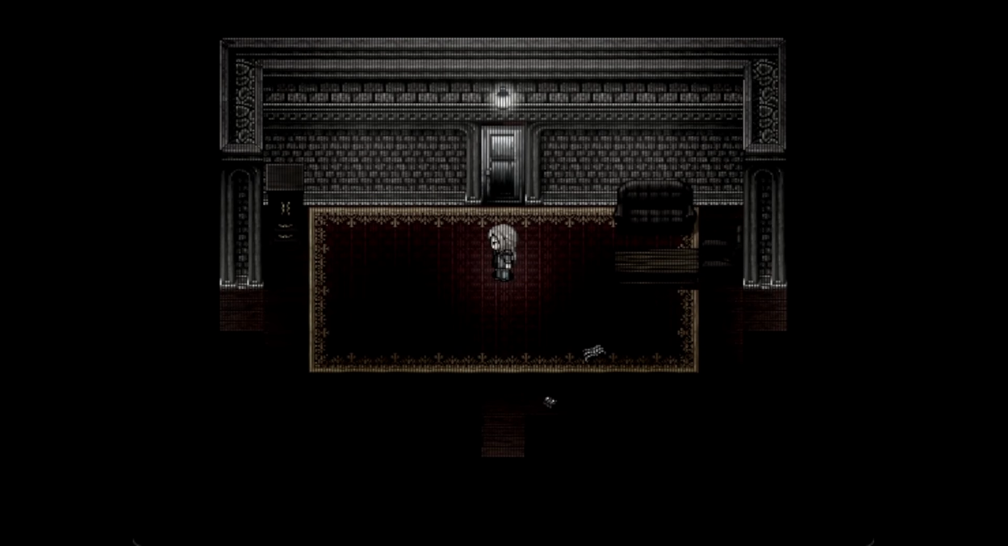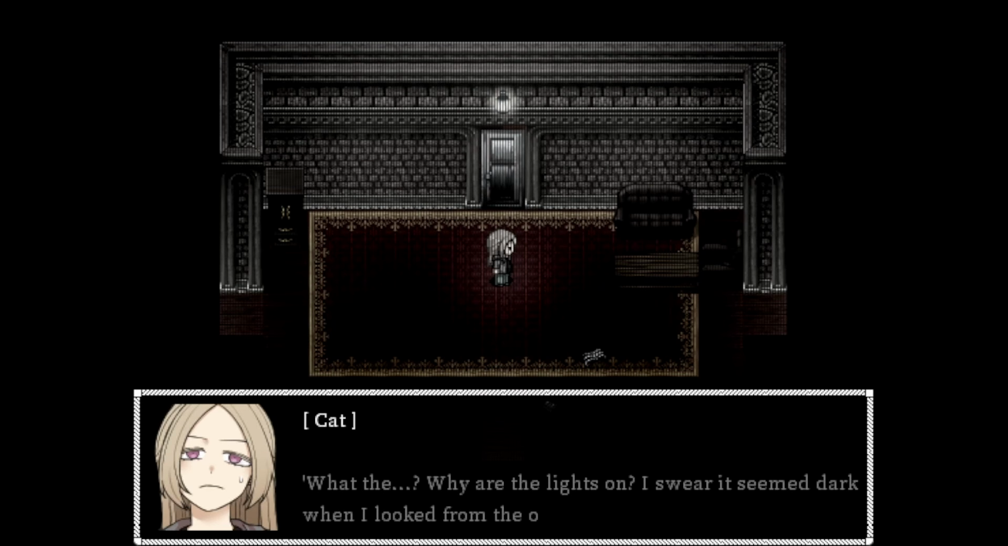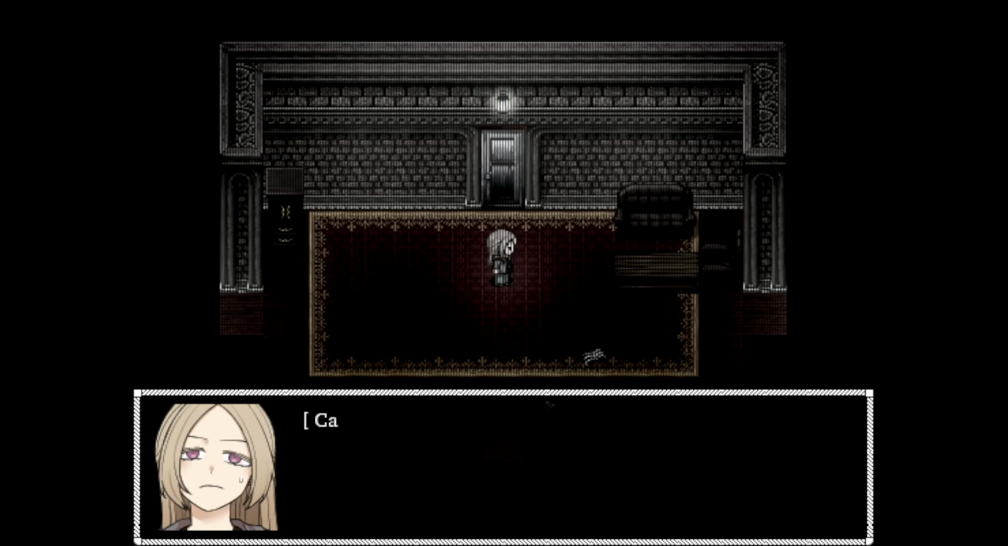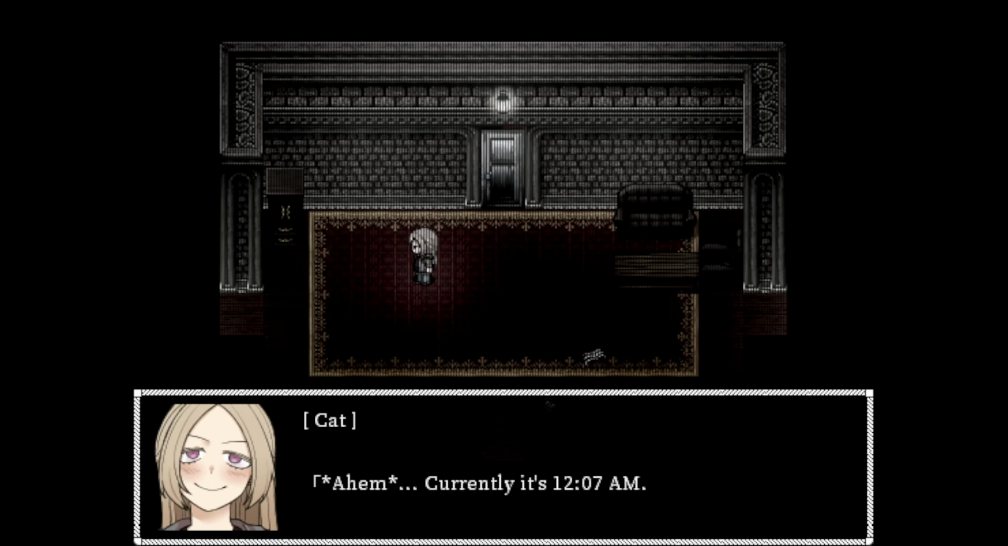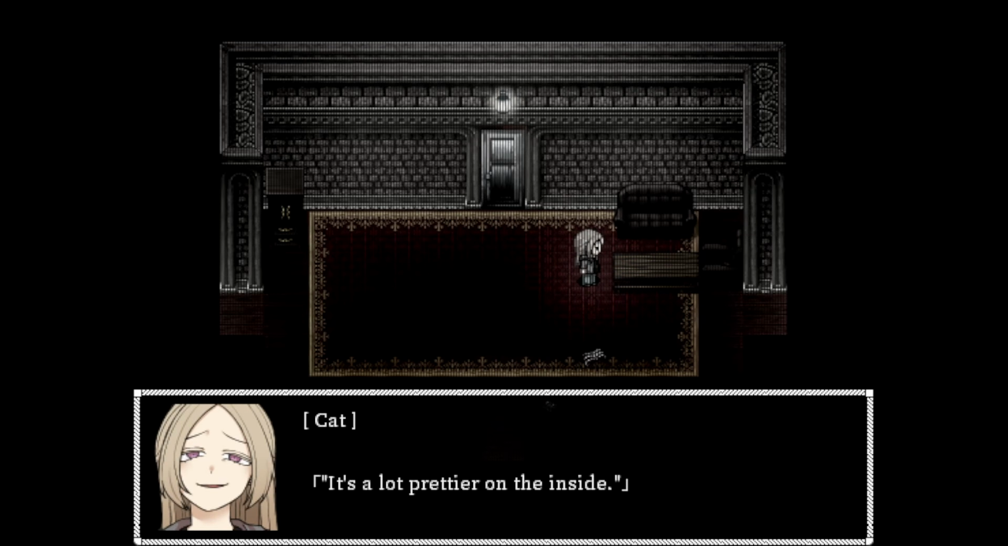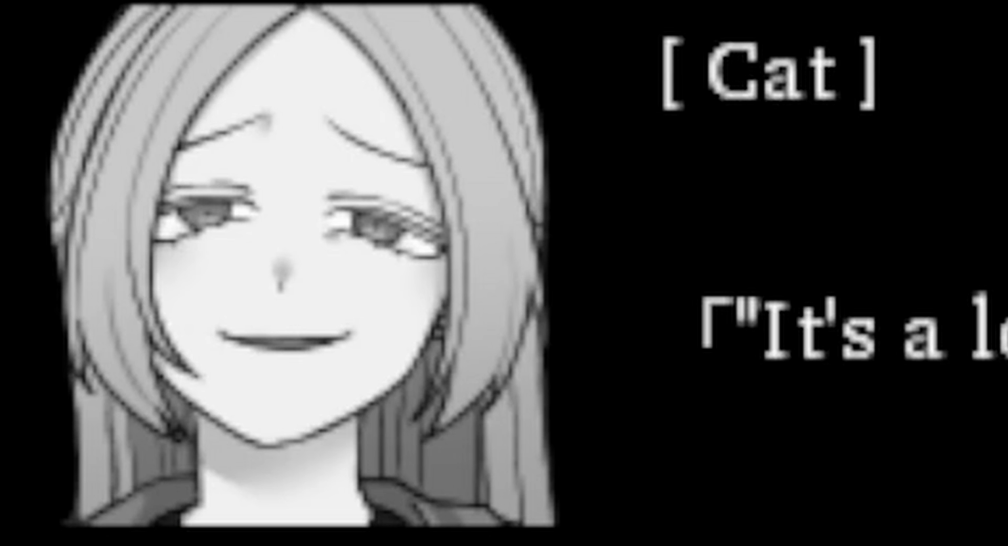Entering the mansion, Cat finds it odd that all the lights are on, since she remembered they were off when she looked from the outside. With a smug look on her face, she describes the place as pretty and reassures her viewers that she'll capture some paranormal activity for them. She is really not taking this seriously, huh?